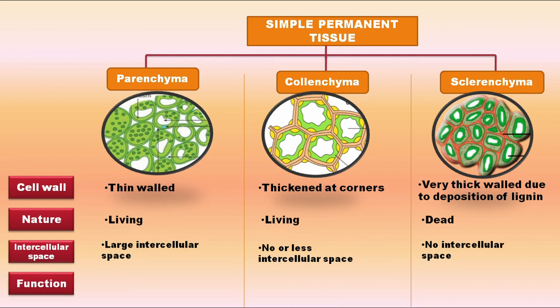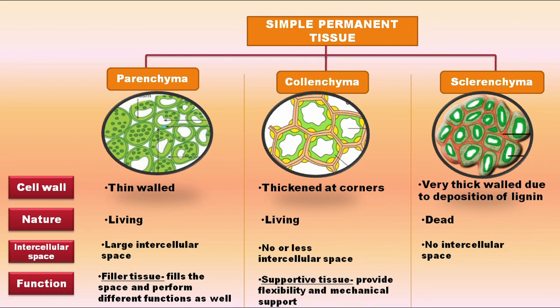If we talk about the functions, parenchyma usually fills the space and performs different functions such as photosynthesis and storing food. Collenchyma provides flexibility and mechanical support. It allows bending of various parts of a plant without breaking it, while sclerenchyma makes the plant hard and stiff.